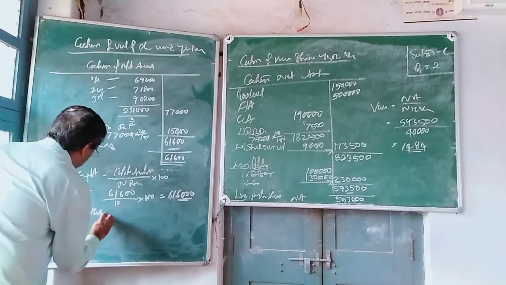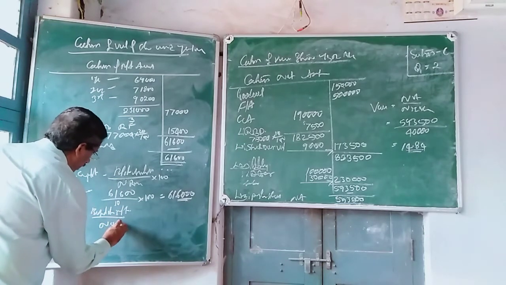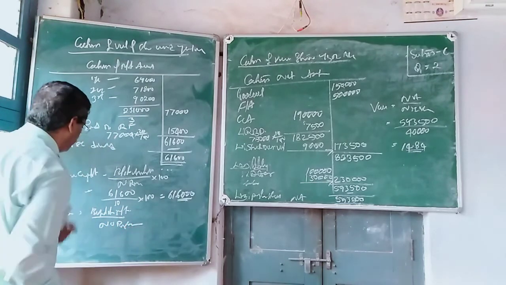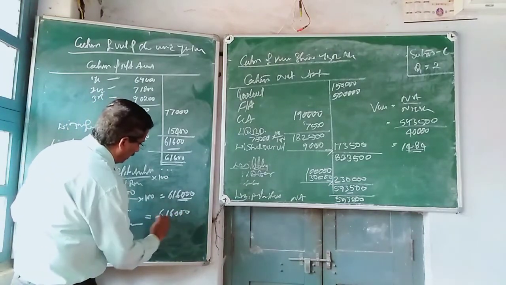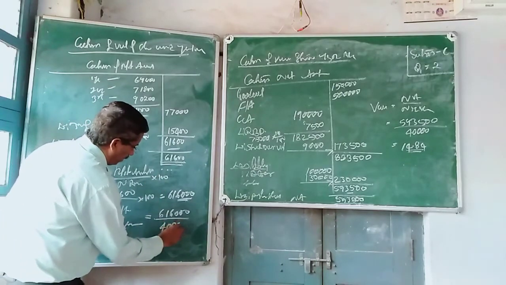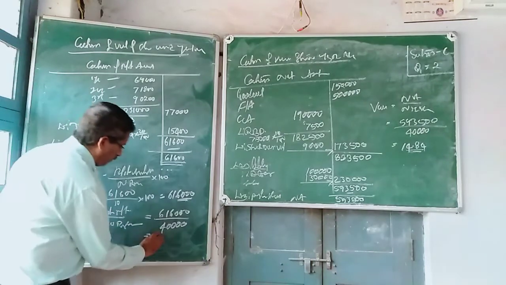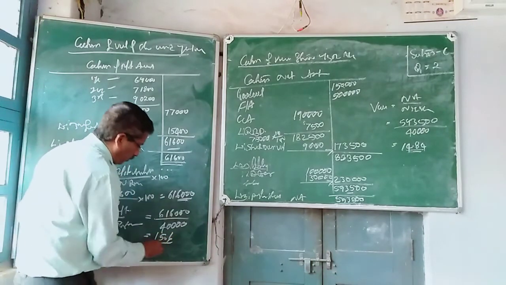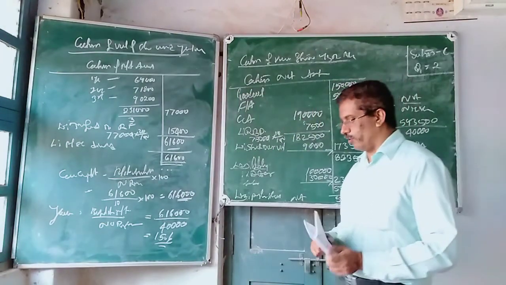Next step, yield value of share is equal to expected profit divided by number of equity shares. Expected profit here is 6,16,000 divided by number of equity shares, which is given in the balance sheet as 40,000. So value of share is how much? 15.4.